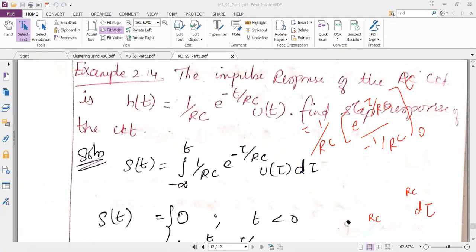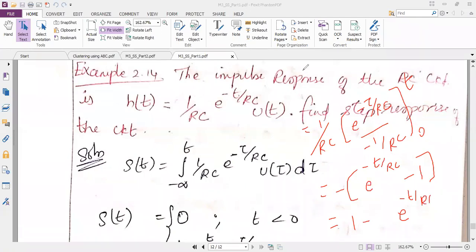So when you rearrange the term, RC gets cancelled. So you'll be having one minus outside, and inside, if I substitute the limit, it is e power minus t by RC minus of e power 0 which is 1. So my final answer is 1 minus e power minus t by RC. Have you people got this answer?